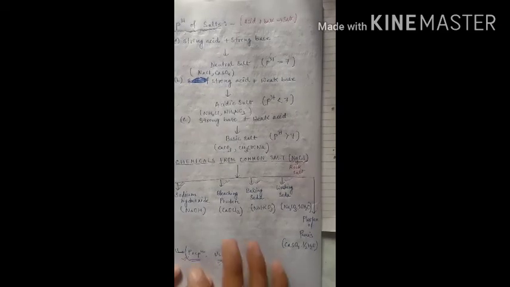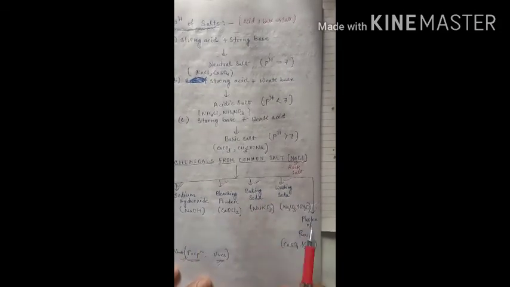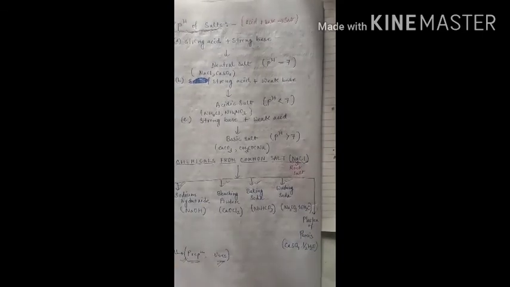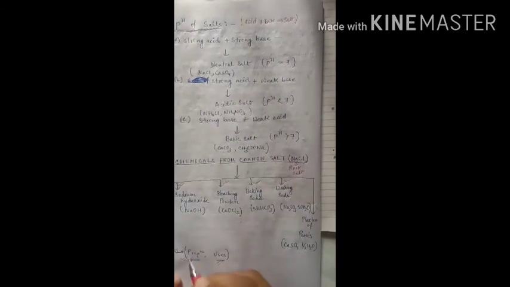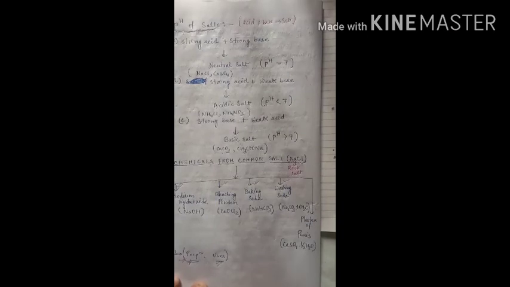So here are sodium hydroxide, bleaching powder, baking soda, washing soda and plaster of Paris, and these are their chemical formulas. We will study these five compounds in this chapter. Basically we have to study the preparation of these compounds from sodium chloride with other reactants and their uses in our daily life. So it is a very important chapter.